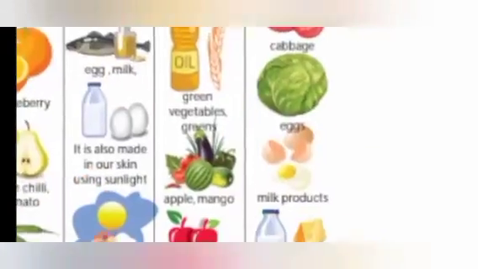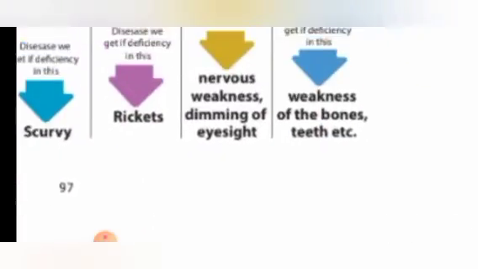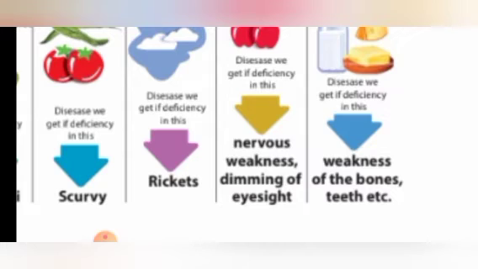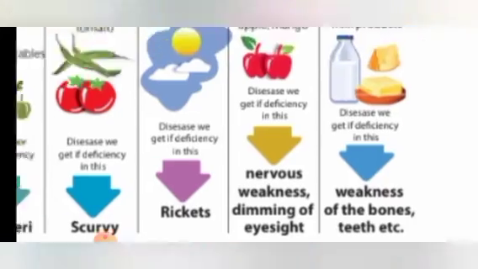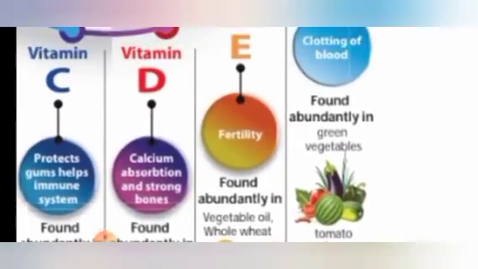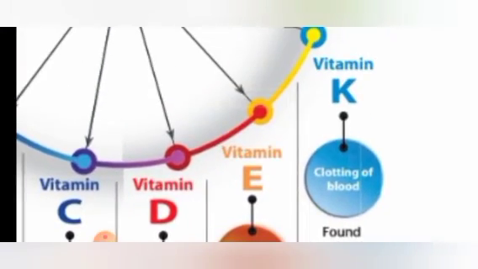Okay, children. So what is the disease caused by the deficiency of this vitamin E? If we have vitamin E deficiency in our body, it may lead to nervous weakness and dimming of eyesight. So we can lose our eyesight partially. Also it makes our nervous system weak. Okay. Then finally vitamin K.